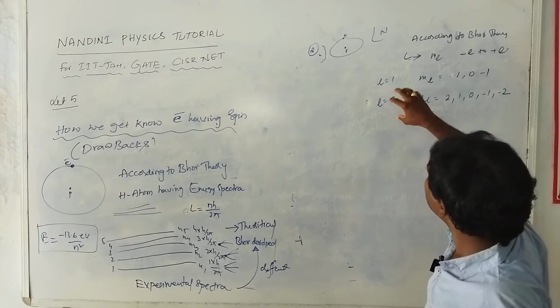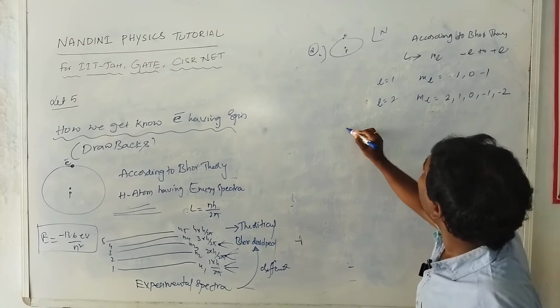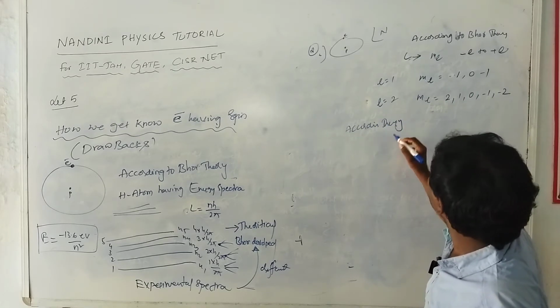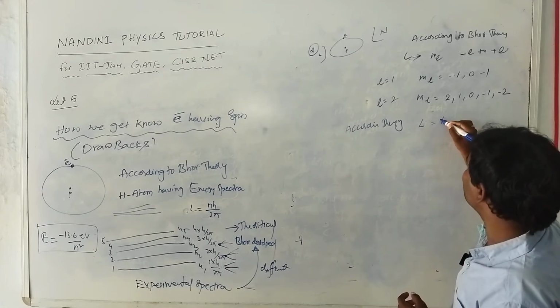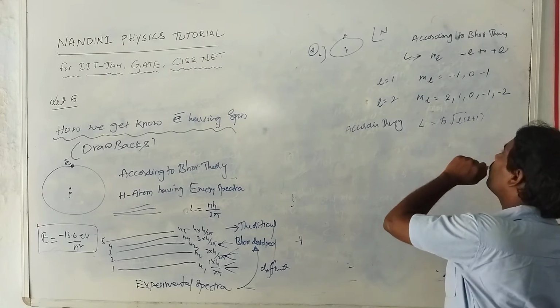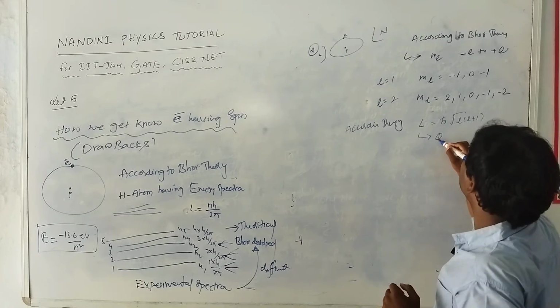The angular momentum is equal to h cross root over L into L plus 1. So according to quantum theory, the angular momentum is also quantized.